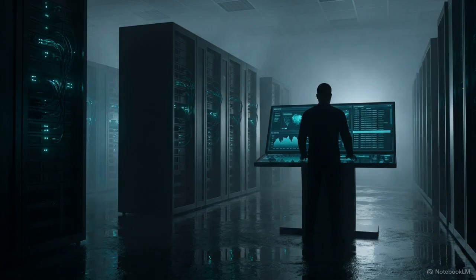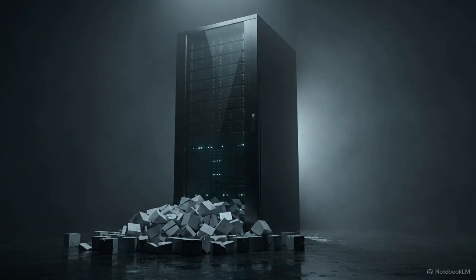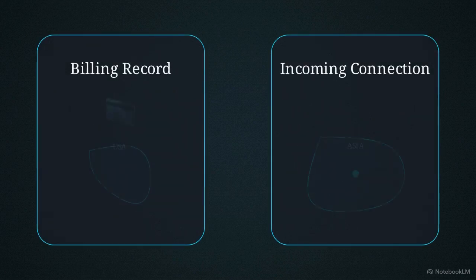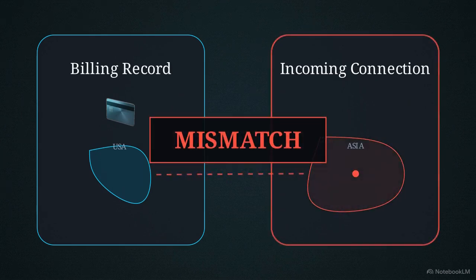Third, security teams use this data to fend off automated attacks. By filtering out incoming traffic that originates from known cloud hosting providers like DigitalOcean, they strip away malicious bot networks before they ever reach a website. Fourth, e-commerce platforms employ a similar tactic to stop financial fraud. When someone places an order, the system compares the physical geographic region of the connecting IP address directly against the buyer's credit card billing address. If they don't match, the transaction is frozen.